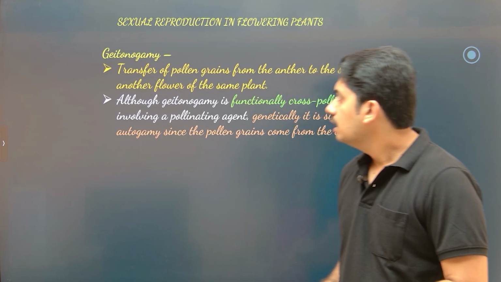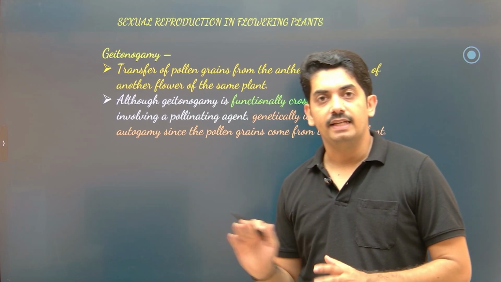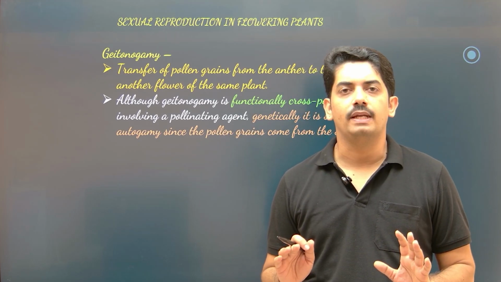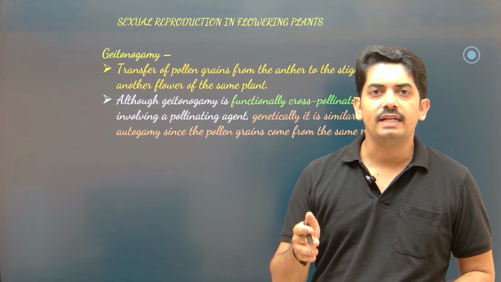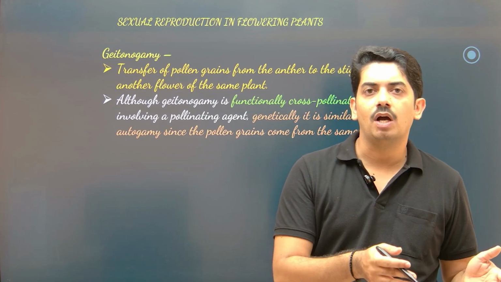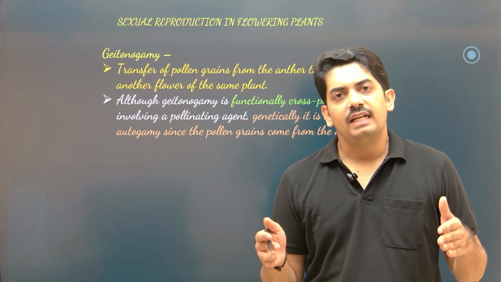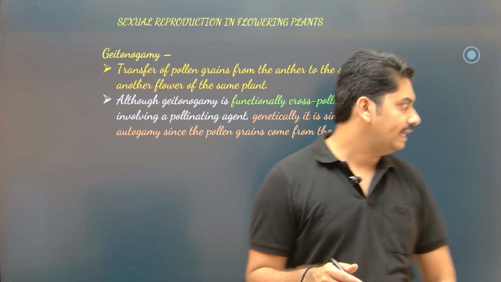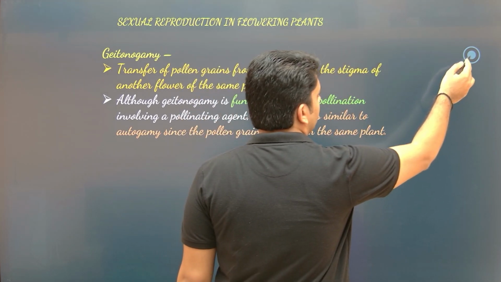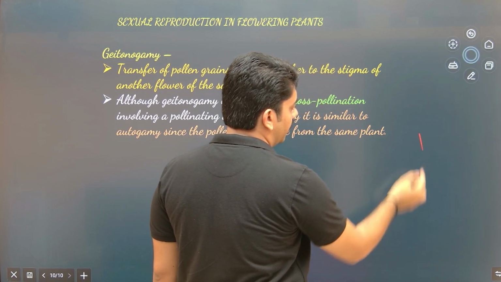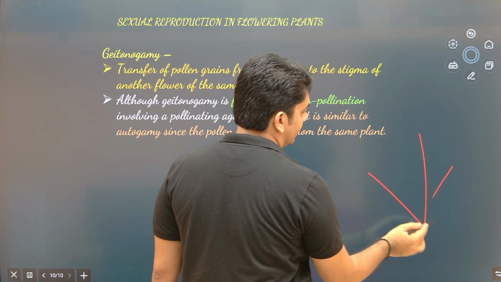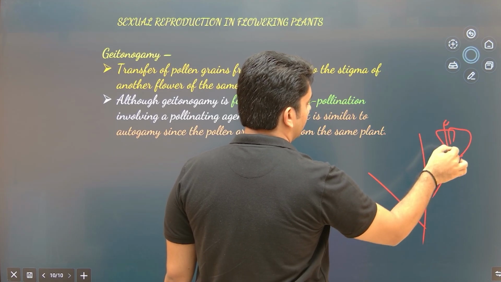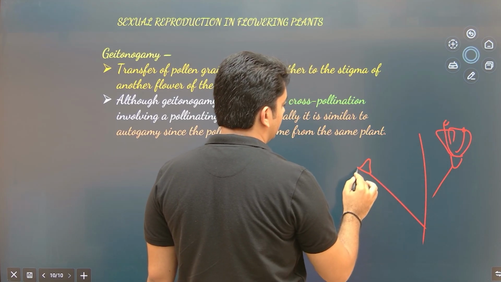Now, geitonogamy, this is very interesting. What is geitonogamy? It is somewhat like self-pollination only. Here, transfer of pollen takes place from the anther to the stigma of a different flower of the same plant. So let us say that here there is one plant which is producing many flowers like this. Here there is one flower, here another flower.